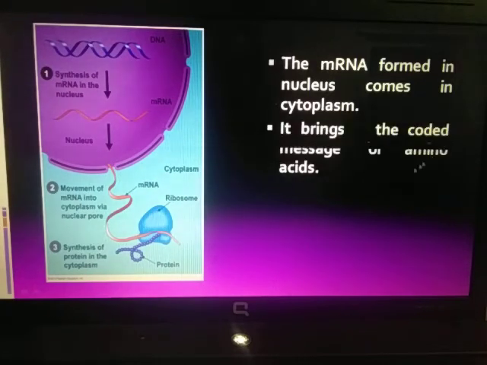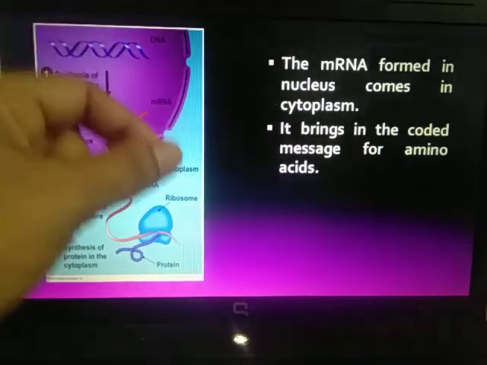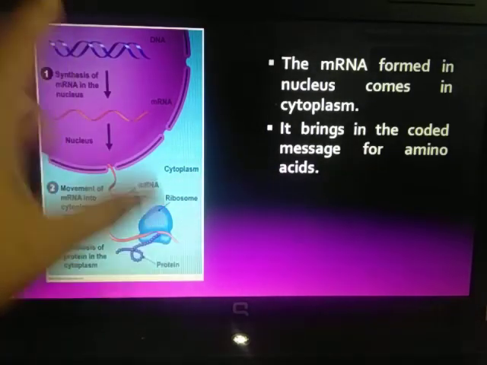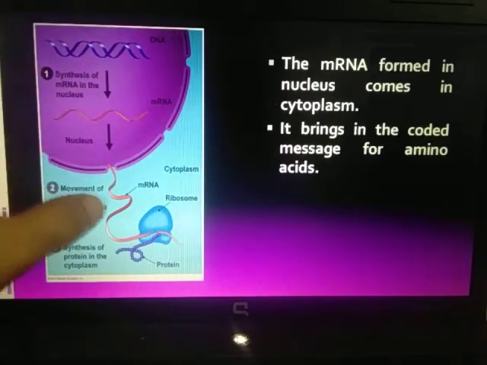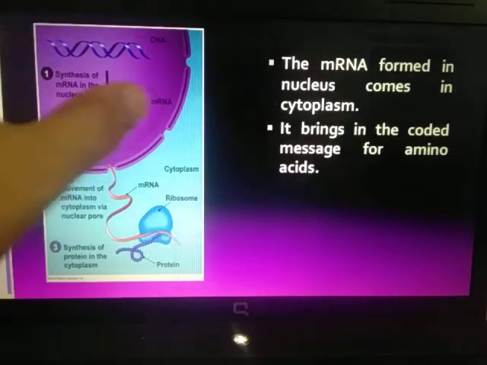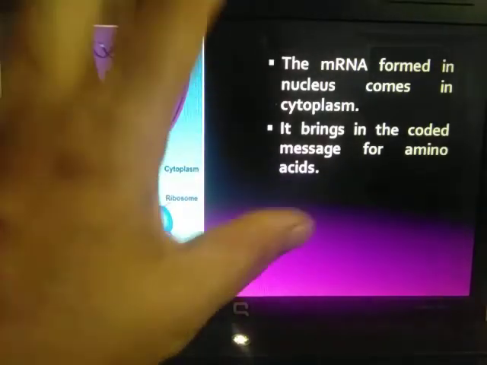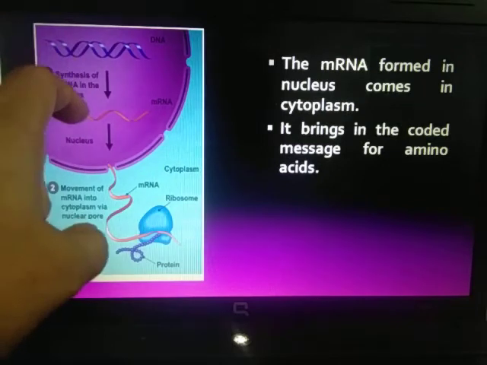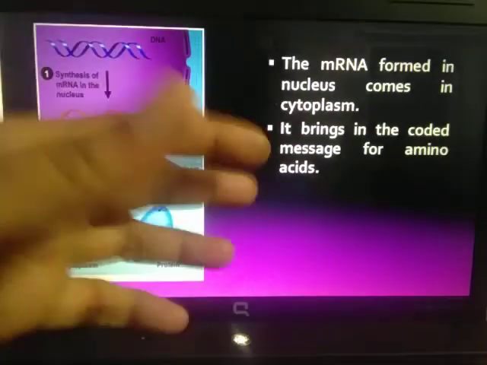So it brings the coded message for amino acids. It is called messenger RNA, that means it has some message, and that message is for the synthesis of protein. Now you must know that protein is made up of amino acids. Amino acids are the building blocks of proteins. So to form proteins, there has to be some code on the mRNA to bring in amino acids from somewhere.